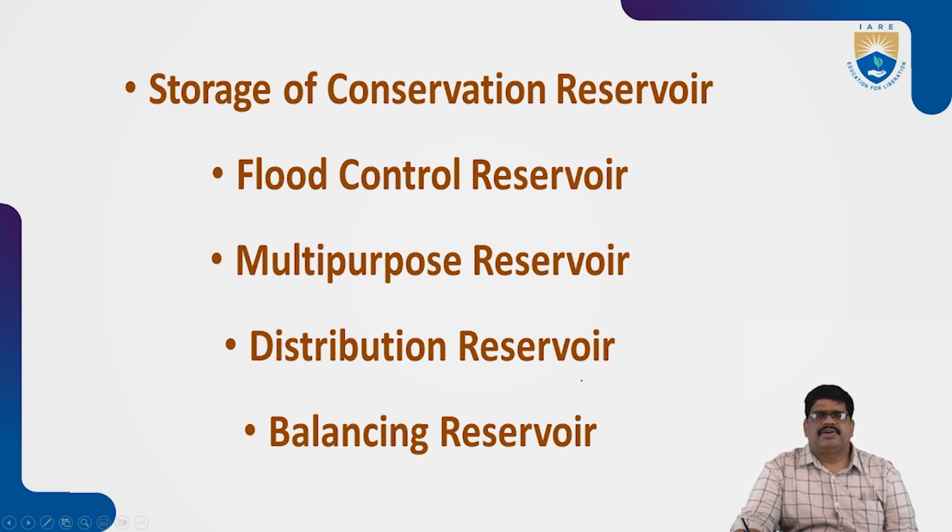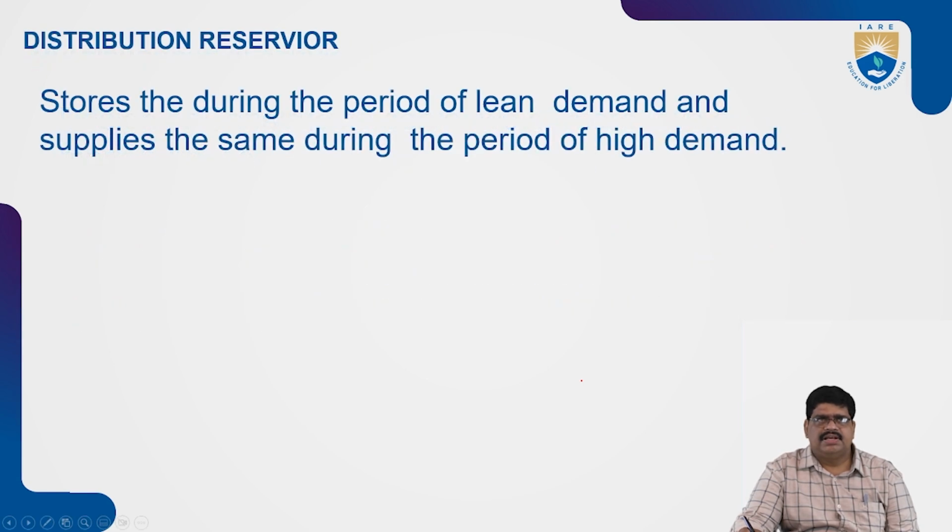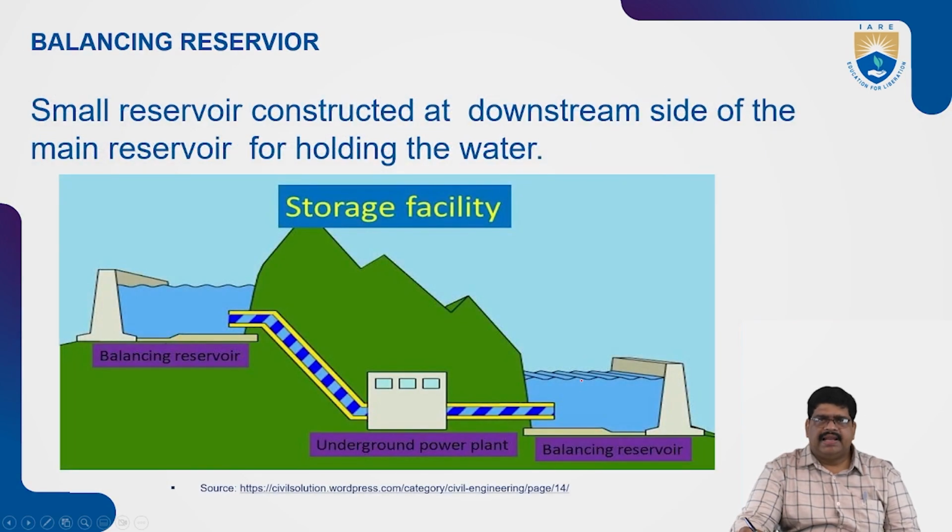Next, the distribution reservoir. The stored water is distributed for irrigation or drinking purposes. Next, the balancing reservoir. Along with the storage reservoir, multi-purpose reservoir and distribution reservoir, it stores water during low demand and supplies it as per requirement. The water can be distributed at times of high demand. Next, balancing reservoir.